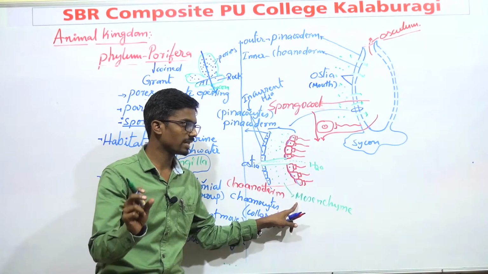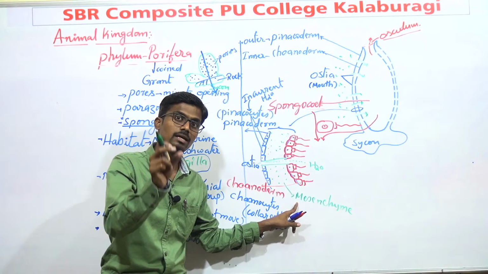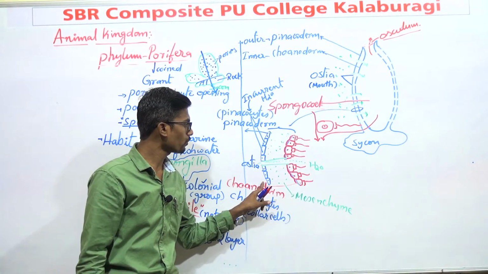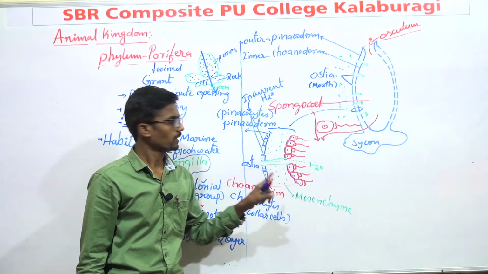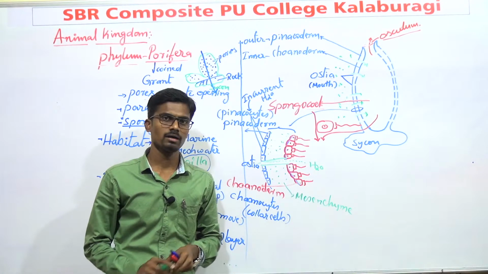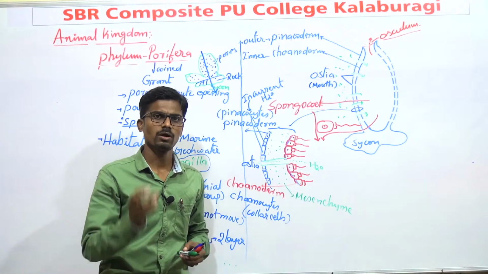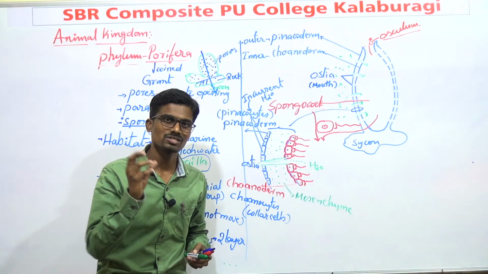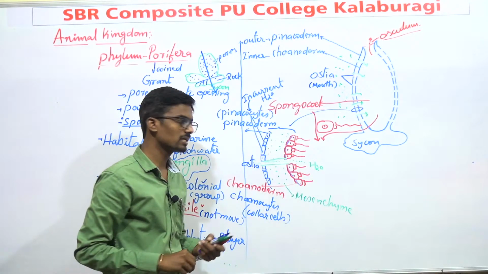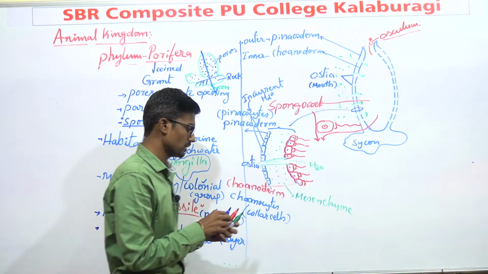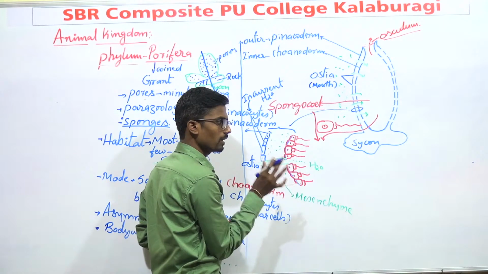Mesenchyme is a jelly-like substance present in between pinacoderm as well as choanoderm. It is made up of many substances.